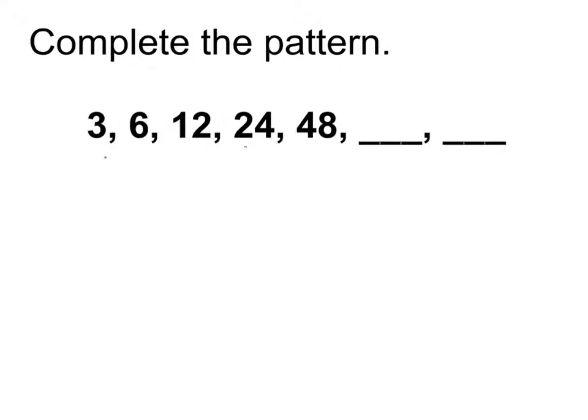Well, 3 times 2 would be 6. 6 times 2 would be 12. You'll notice that each time I'm just multiplying by 2 here. And so we could just keep multiplying by 2, which would give us 96 and then 192. So check what you can add with. Check, then multiplying it. Can I just multiply by the same thing each time? So those are kind of the 2 basic skills.